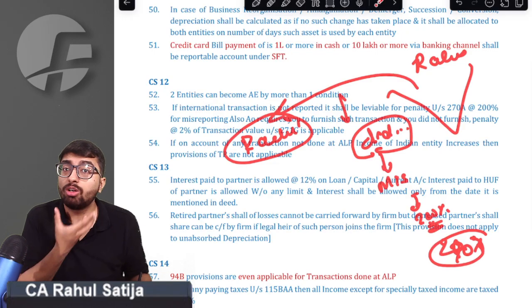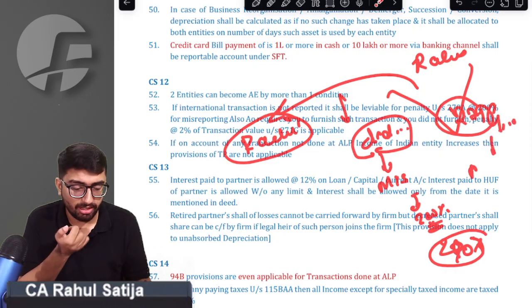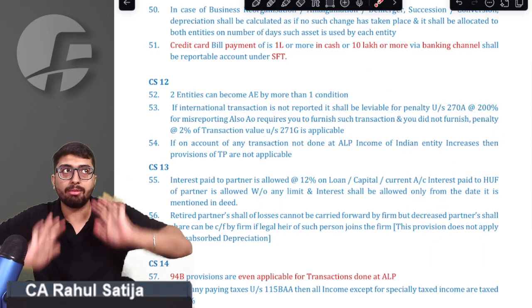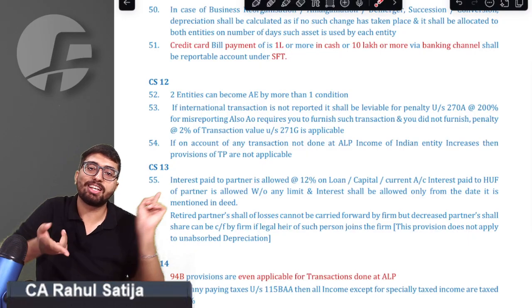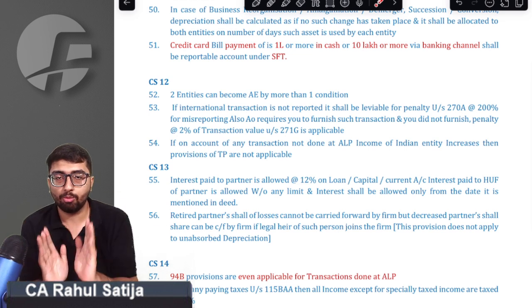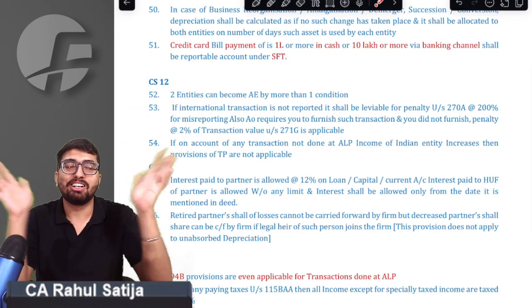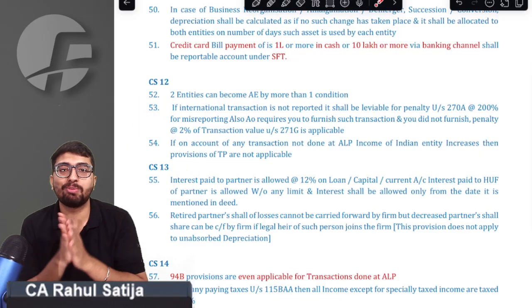This is misreporting. But sir, what if we did not maintain the books of accounts? Sir, in that case, penalty under section 271AA will apply. If we did not furnish the books of accounts, 271G would apply. Sir, remember these things. If we did not report the international transaction, then in that case, misreporting would apply. Sir, if we did not maintain books of accounts, 271AA will apply. Sir, 2% of the transaction value will be the penalty. And if we, sir, did not furnish the books of accounts to the assessing officer when required, then in that case, 271G would apply, sir, 2% of the transaction value.